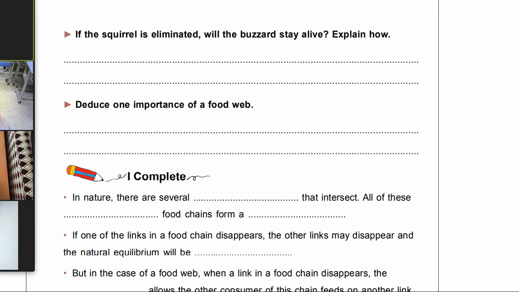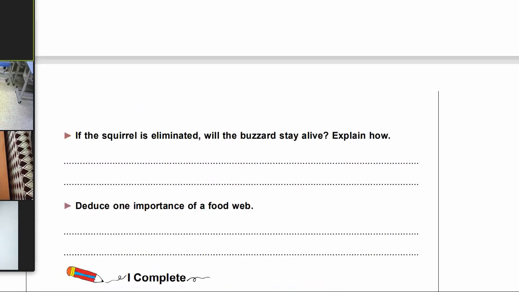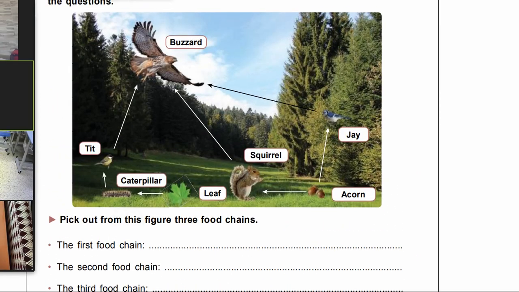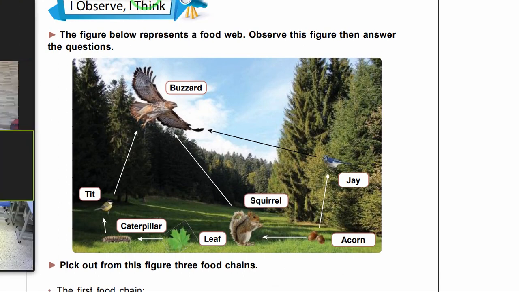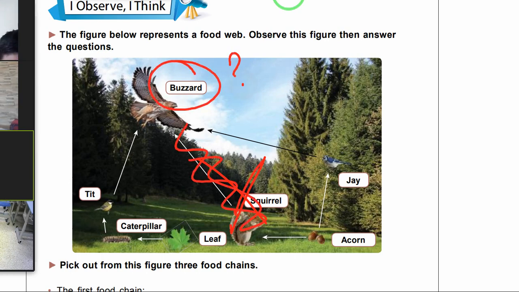Now, if the squirrel is eliminated, will the buzzard stay alive in this food web? Let's see. We move back now to this food web. Look at the squirrel here. I will eliminate the squirrel. So, if the squirrel is eliminated, will the buzzard die or stay alive, and why? Ali. It will stay alive. Why? Because the buzzard eats the jay too.